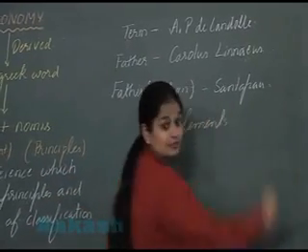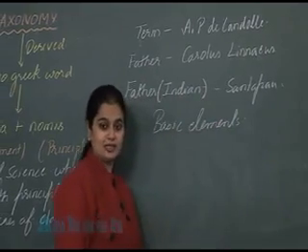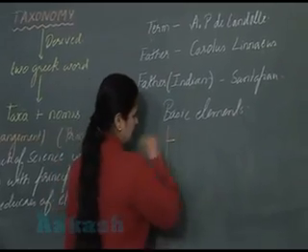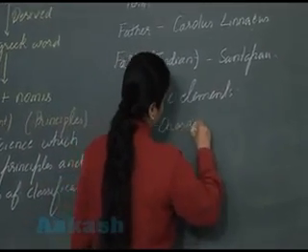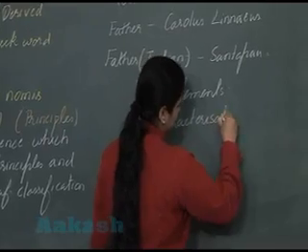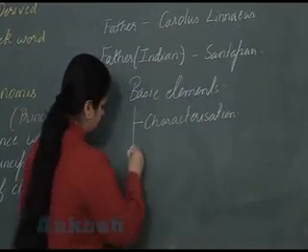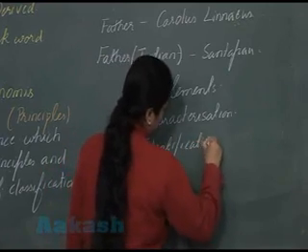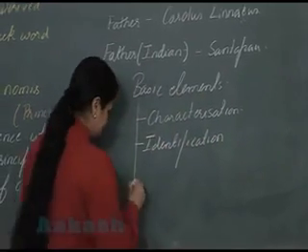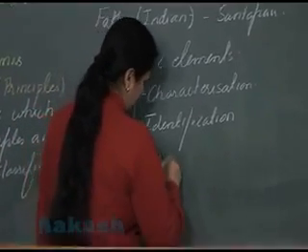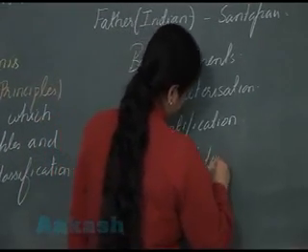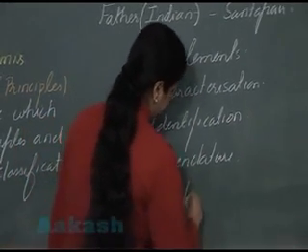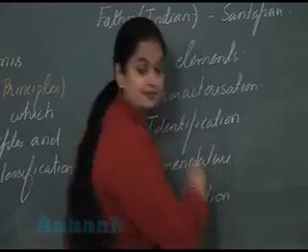Now here we are going to see what are the basic elements, basic processes in taxonomy. Four basic processes are there: one, characterization; then identification; then nomenclature; and classification.